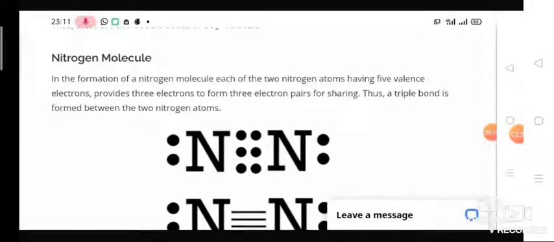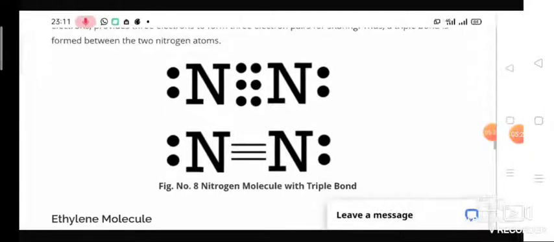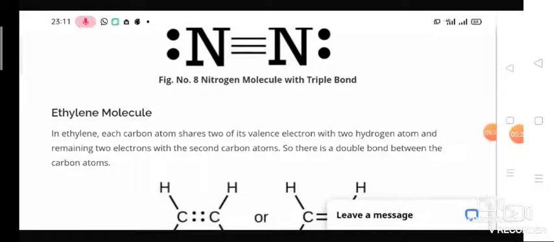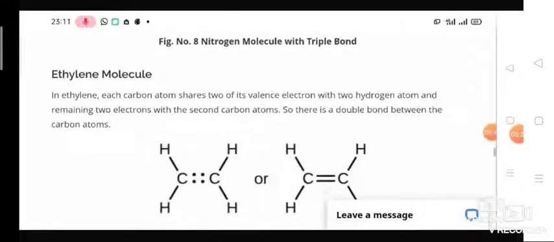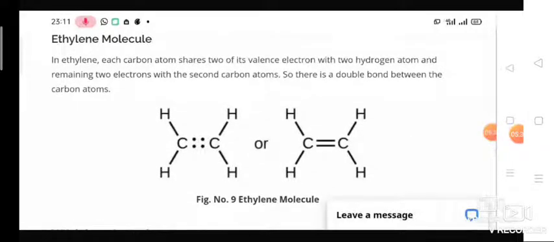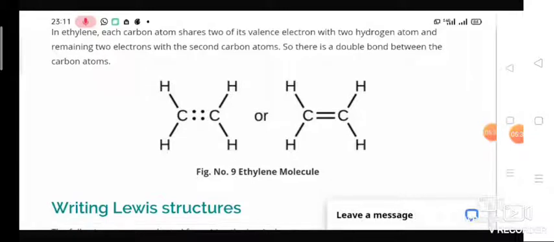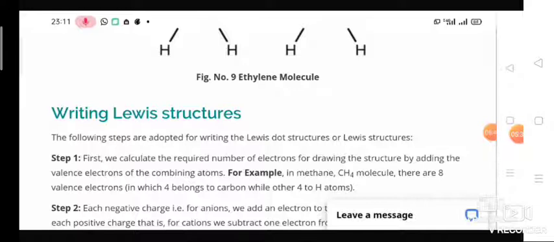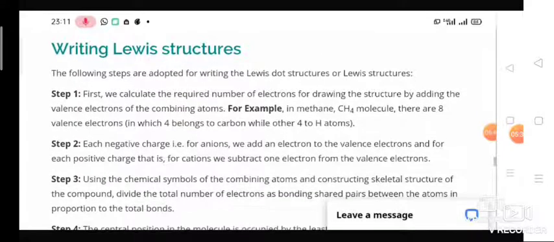Here nitrogen has 5 valence electrons, so 3 electrons are shared, and 2 electrons are left over without sharing. So that is a lone pair of electrons. When we show this, nitrogen has a triple bond in the molecule. Then the ethylene molecule: CH2 double bond CH2. This is the way of writing the Lewis dot structure.